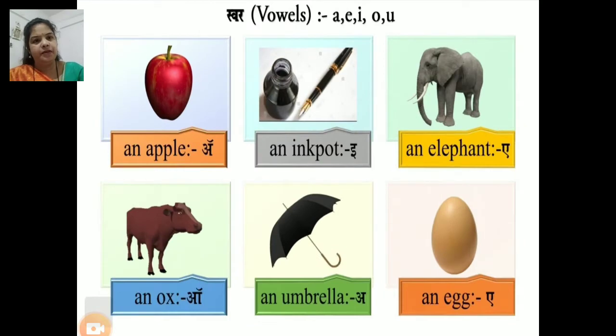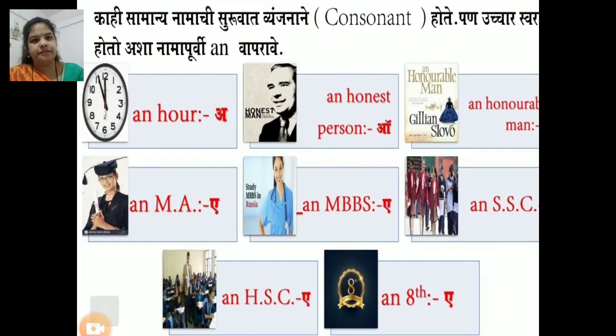For example, an apple, an inkpot, an elephant, an ox, an umbrella, an egg. Then for consonants beginning with a vowel sound, at that time we use an. For example, an R, an honest person, an honorable man, an MA, an MBBS, an SSC, an HSC, an X.